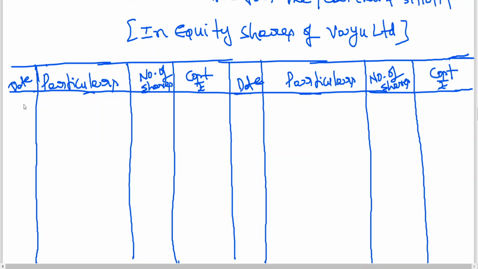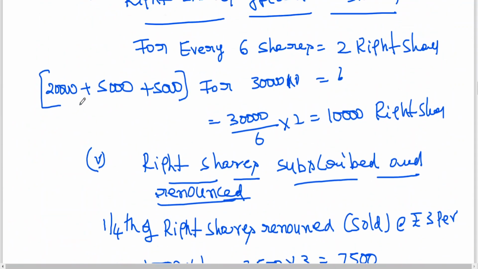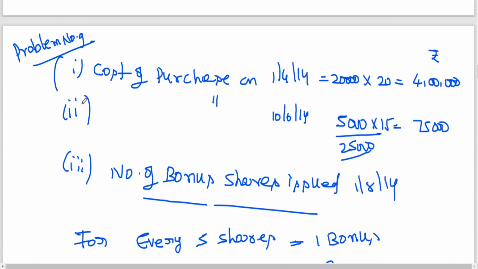Let me start with first April 14. Hassan has 20,000 equity shares of book value 20 rupees. So this is not the purchase cost of shares.